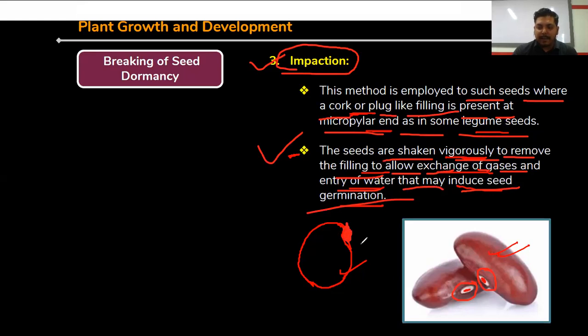Suppose this is the micropylar end, this end. This is the micropylar end. And what happened? We are taking the seed and we are vigorously shaking with our hand or with machine. Then this micropylar end is shaken in a very high amount, and they can allow the exchange of gases, or they can allow the entry of gases as well as water in between the seeds.